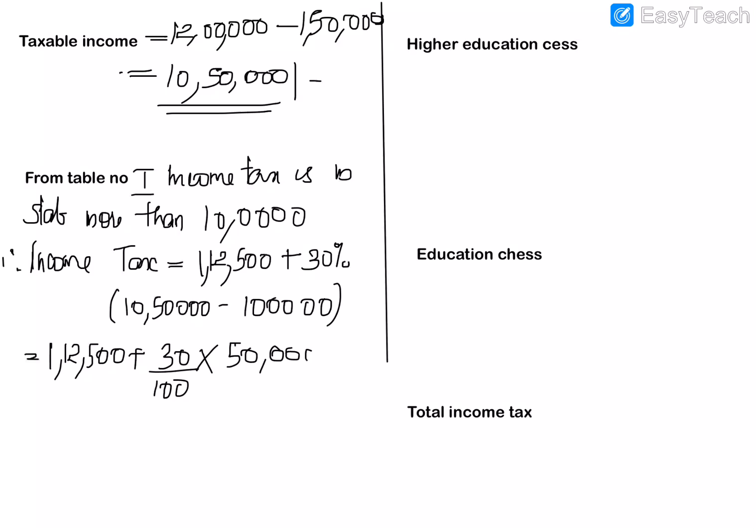So he needs to pay 30% of rupees 50,000, since till 10 lakh he pays this amount, and for the rest, 50,000, he has to pay 30%. So that we will find.